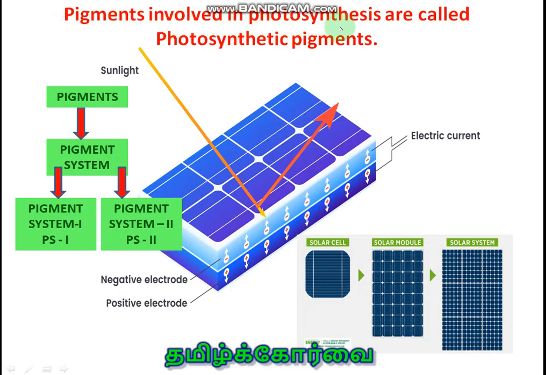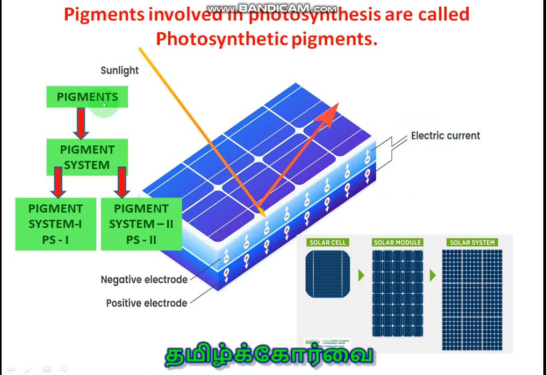Pigments involved in photosynthesis are called photosynthetic pigments. The pigments convert the light energy into chemical energy, so it is comparable to solar cells. The solar cell receives the sunlight, and within the solar cell the electrons start flowing, start running and generate the electric current, so electric energy is produced.